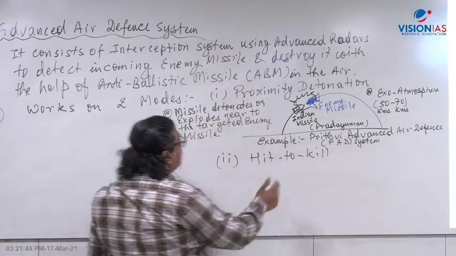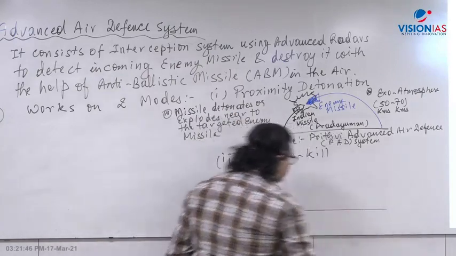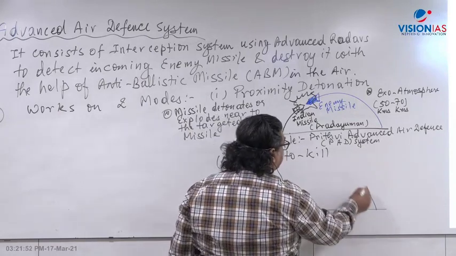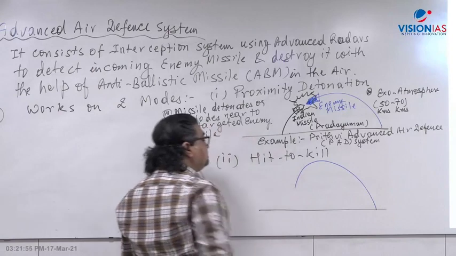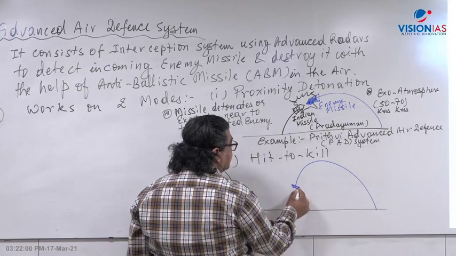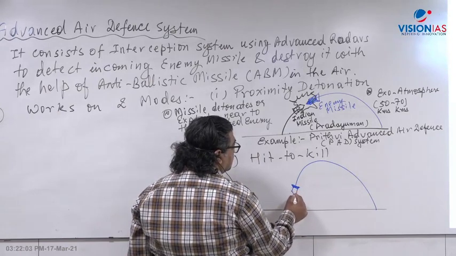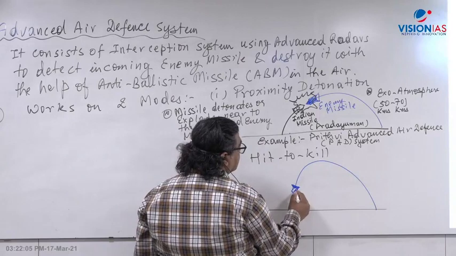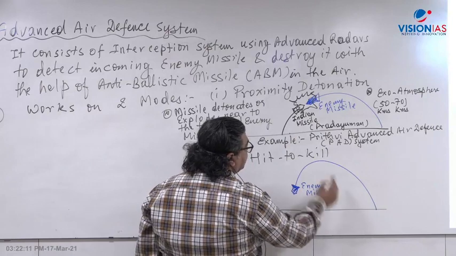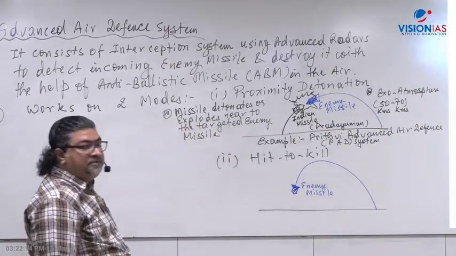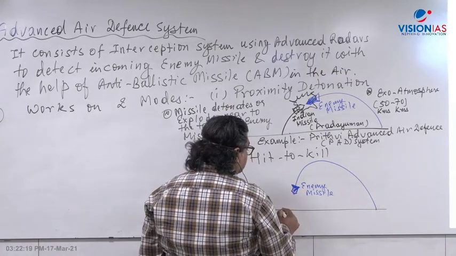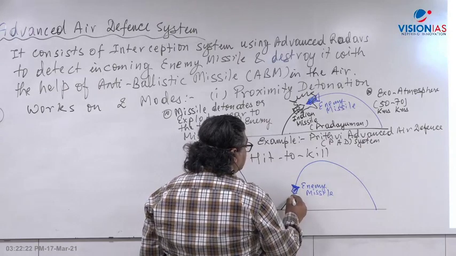So what is hit to kill? Hit to kill method is that, let's say the enemy missile has been missed. Now it has entered the atmosphere. This is the enemy missile, right? This enemy missile is now inside the atmosphere, the low atmosphere, right? Endo atmosphere. Now we have to directly hit the missile, right? We have to hit the missile and destroy it.